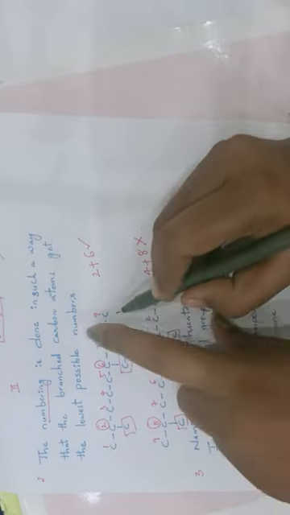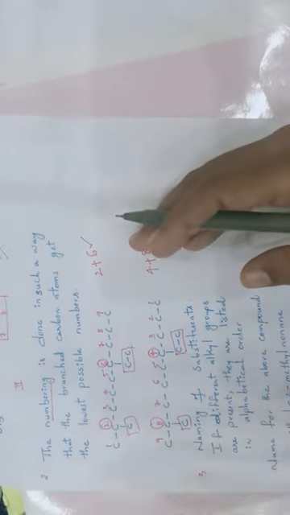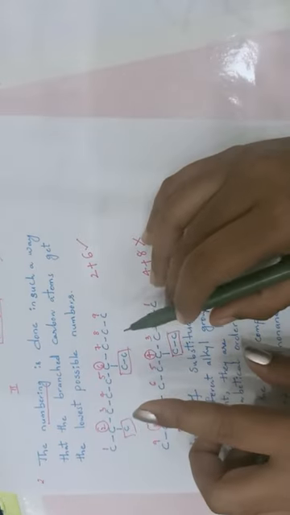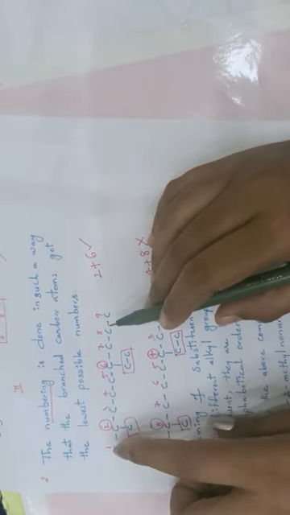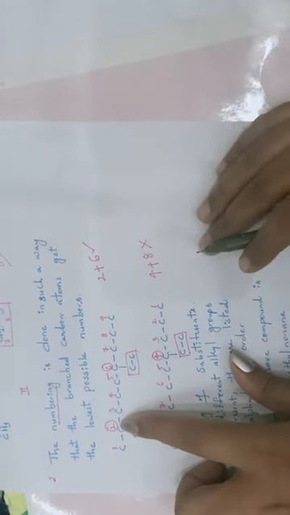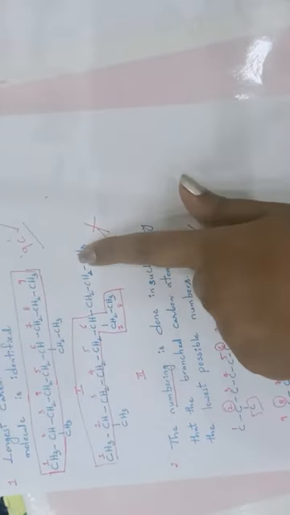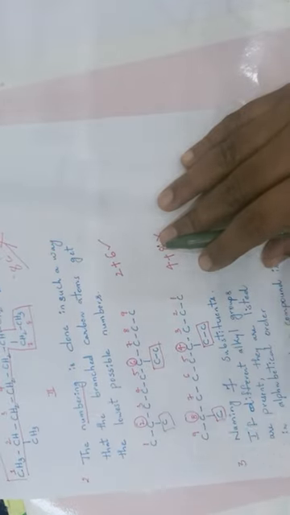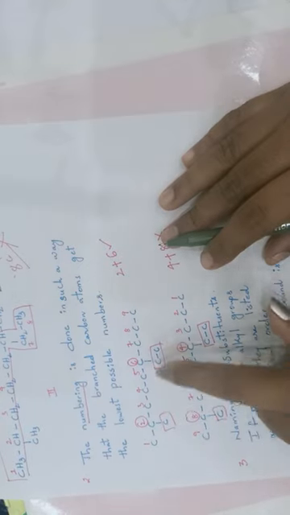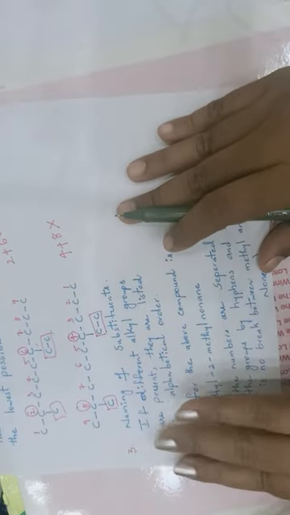So while giving numbering to the organic compound, either we can give from right to left or left to right, or from one end to another end of that parent chain. In that case, we always want to give numbering in such a way that the branched carbons get the lowest possible numbers. Clear? That is the second step. The first step is choosing the longest carbon chain. Second step, numbering of the chain to get the lowest possible number for the branched carbons. These two are the branched carbons. Clear? Now move on to the third one.